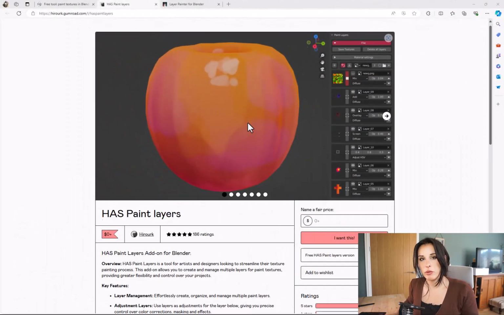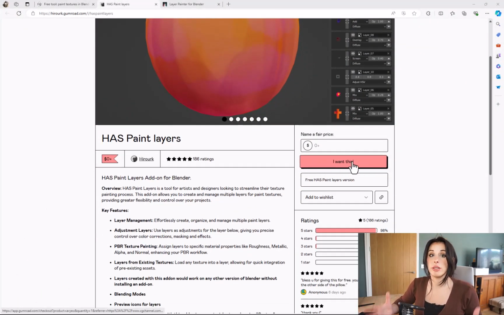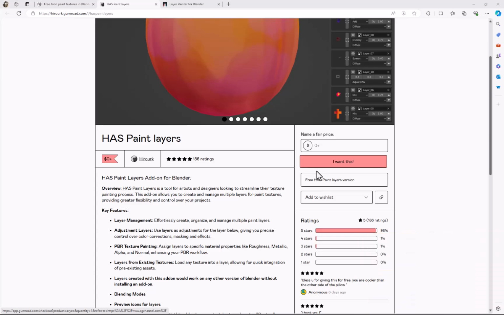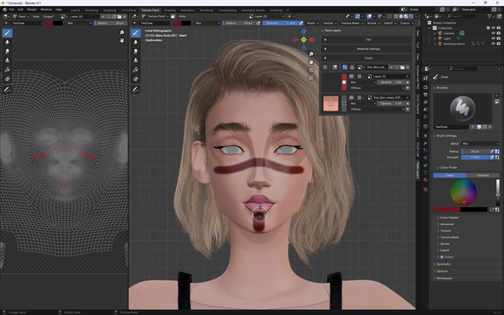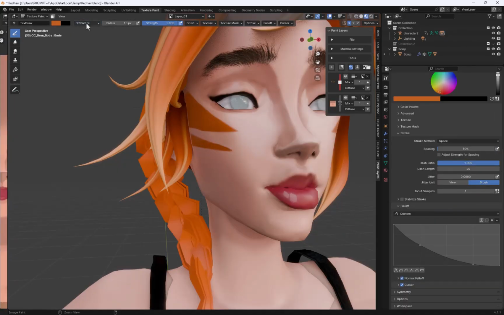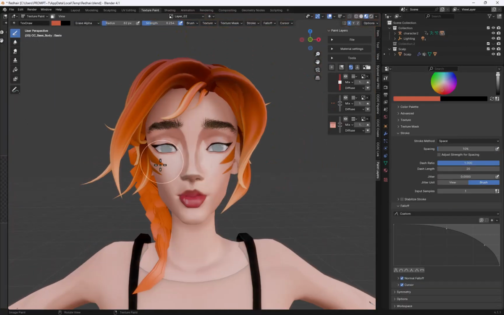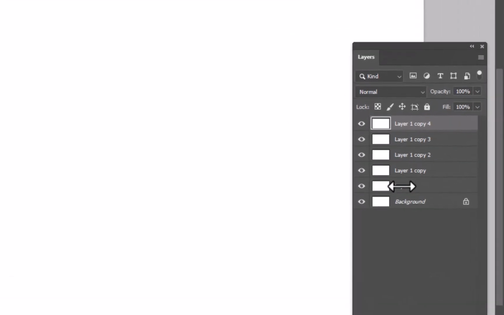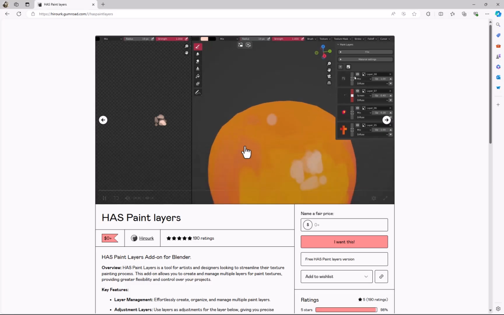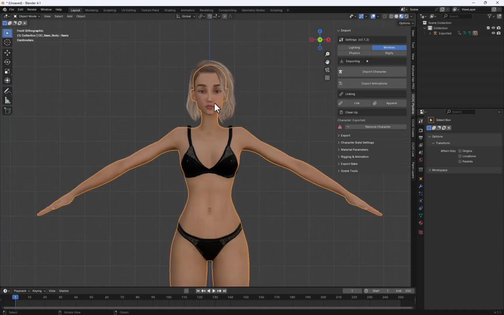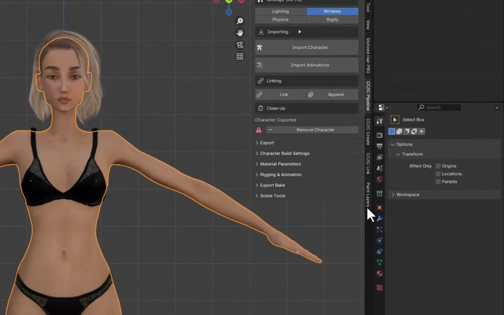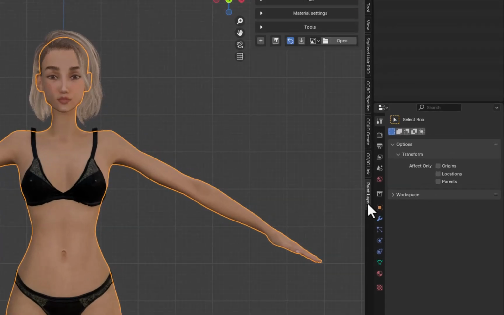Okay, so we're now going to move on to painting our texture onto our character's face and body. And for this, I'm going to try out a free plugin from Gumroad called Paint Layers that apparently is going to help me manage my paint layers a lot better in Blender, a little bit like Photoshop layers. And again, I'm just going to do a quick overview so you can see the product in action. So once you've installed Paint Layers, just hit N on the keyboard or go to the tools palette and you'll see it there as a tab called Paint Layers.